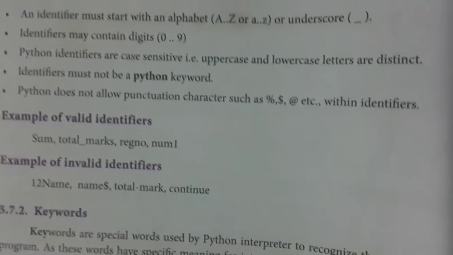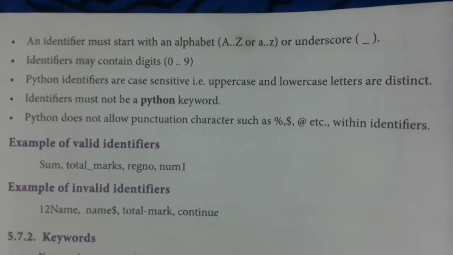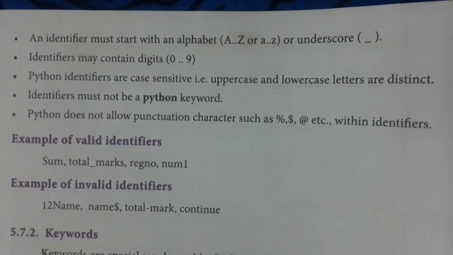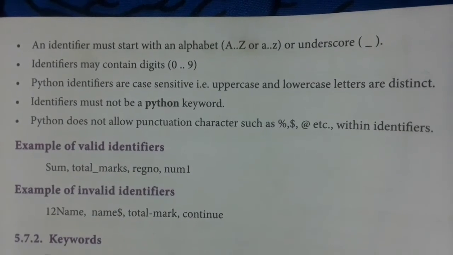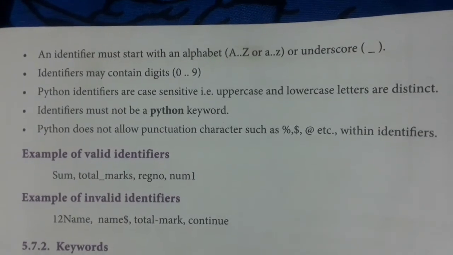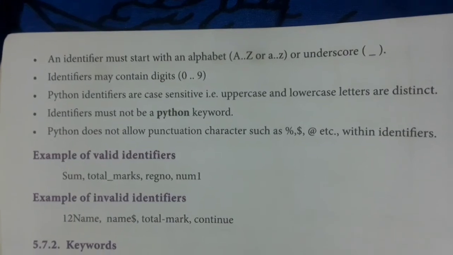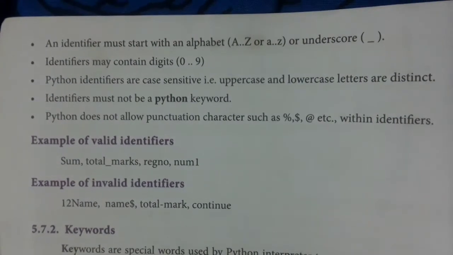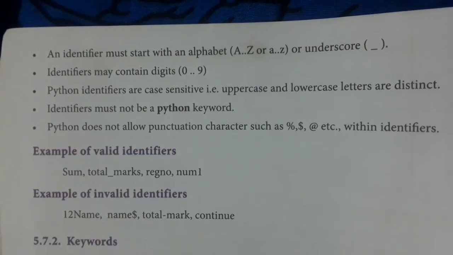Case sensitive means if you give a capital letter, it should be in capital letter; if it is a small letter, you have to follow the small letter. Python keywords cannot be used. Only the underscore symbol can be used; other special characters cannot be used. Now here the valid identifiers and invalid identifiers are given. See this.